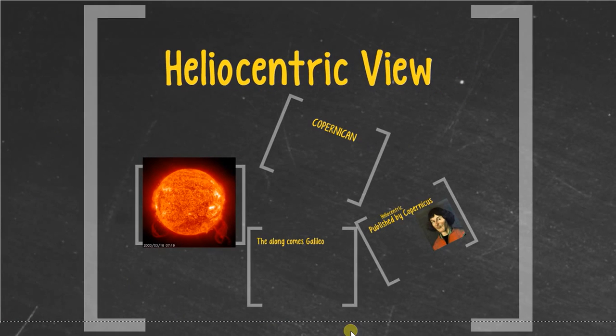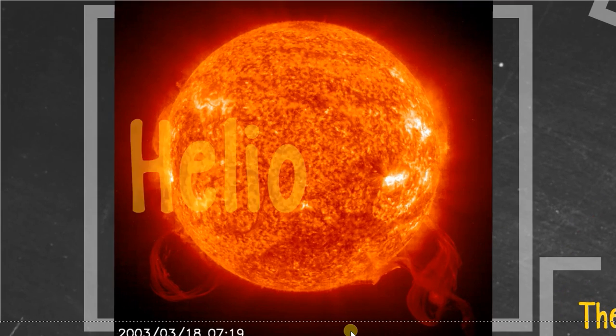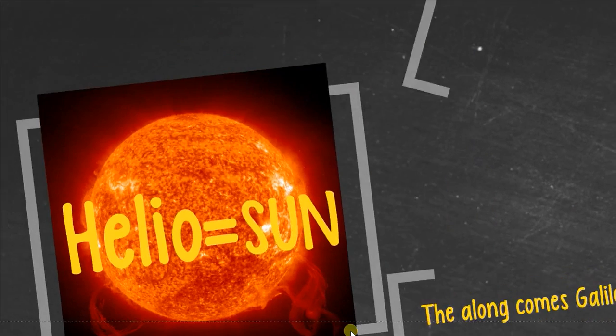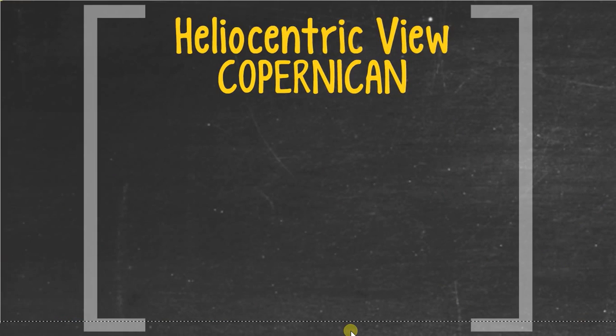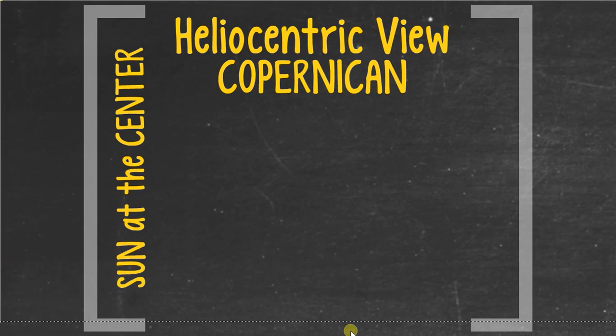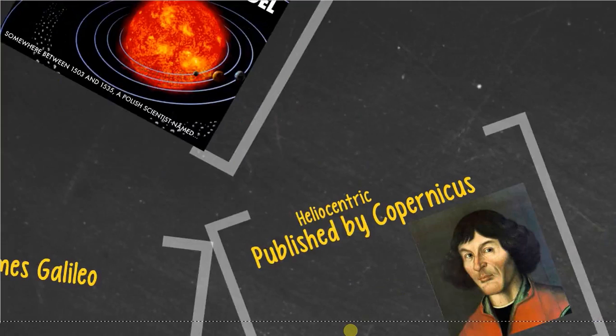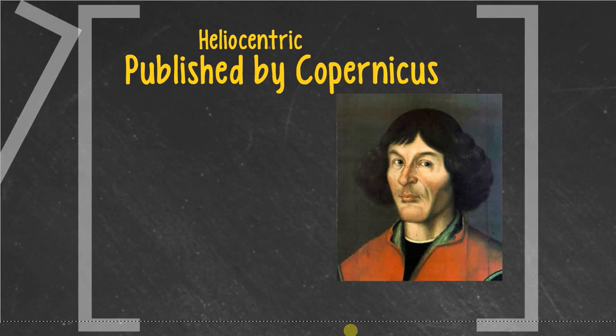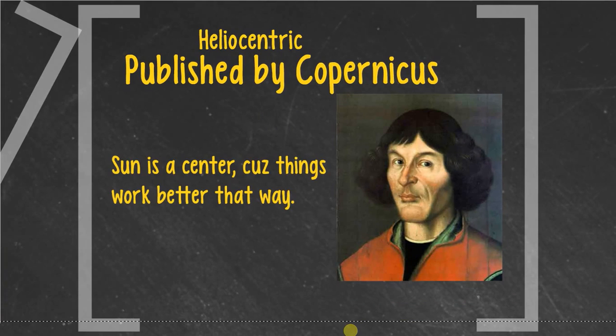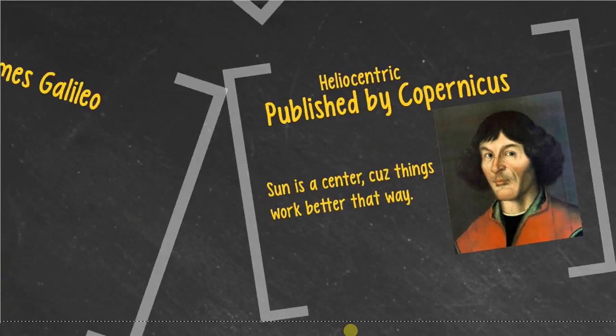Now, the heliocentric view did just that. The heliocentric view, where helio means sun, was the Copernican view. This put the sun at the center of the universe. Now, technically, that's not quite true because the sun is not the center of the universe, but that's what they thought at the time. It certainly is the center of our solar system. The heliocentric view was published by Copernicus. The sun is at the center, basically because things work better that way. All observations seem to make more sense with the sun at the center.